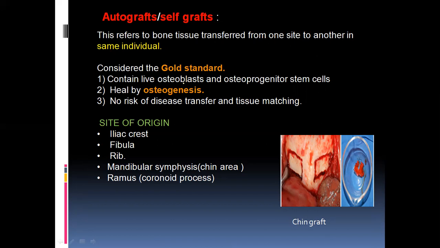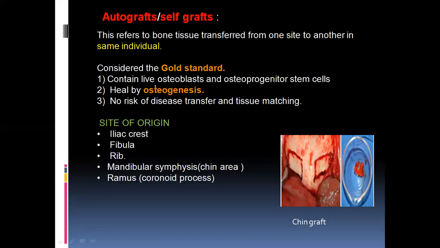It is considered the gold standard because, as we all know, if the graft has been taken from the same individual, the antigenicity or rejection will be very low. And as I said, as these grafts always have osteoblasts and osteoprogenitor cells, they satisfy the property of osteogenesis.